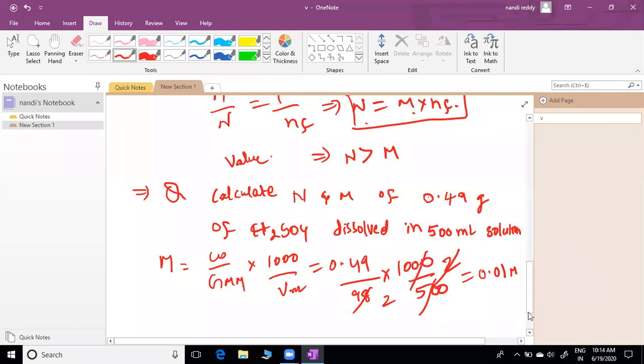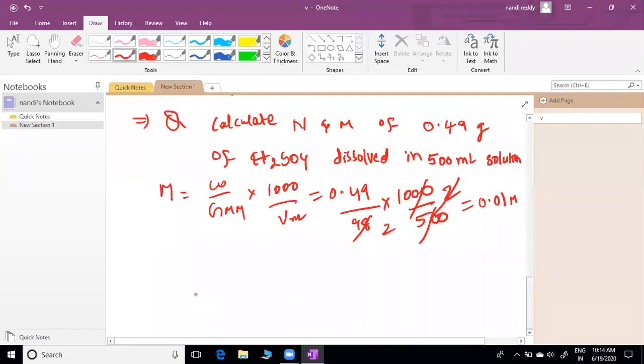So once you got molarity, normality equal to molarity into n factor. Molarity is 0.01. For H2SO4 n factor, sir, when I give it purely like this without a reaction, then you can take the complete number of hydrogens. I have given some acids list of n factors, those you have to remember.